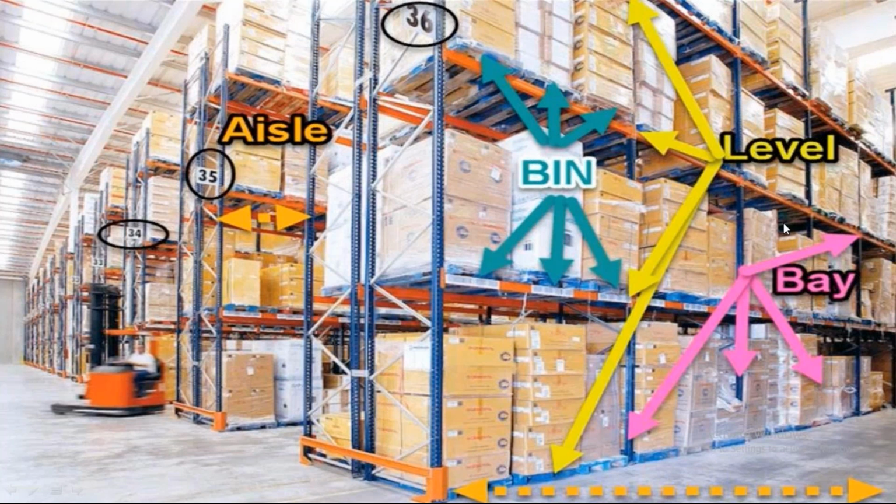Likewise, depending on how many bays are available in each rack, you can create multiple bins, or we can maintain multiple bins in the system. So this is what the warehouse structure is. First we have to understand the warehouse and how we have to divide the entire warehouse into multiple storage types depending on the type of materials that you're handling.